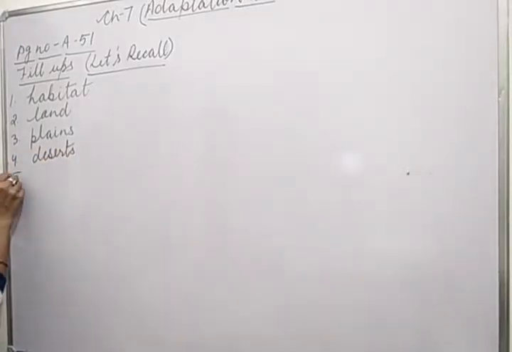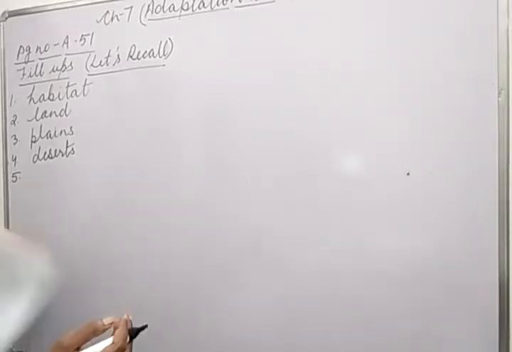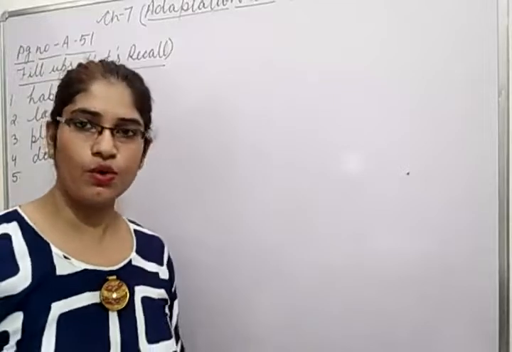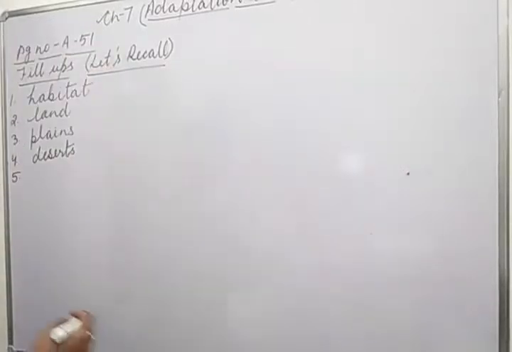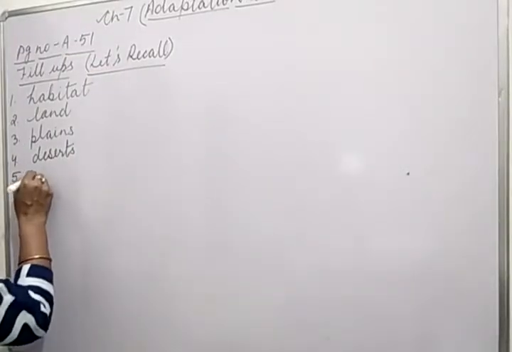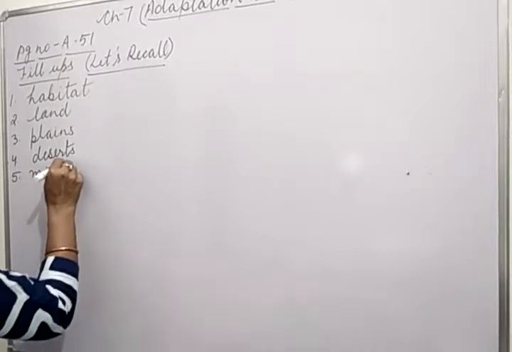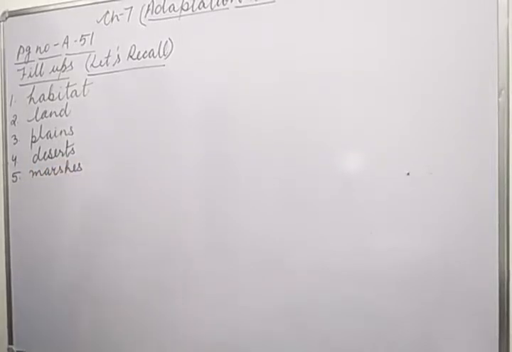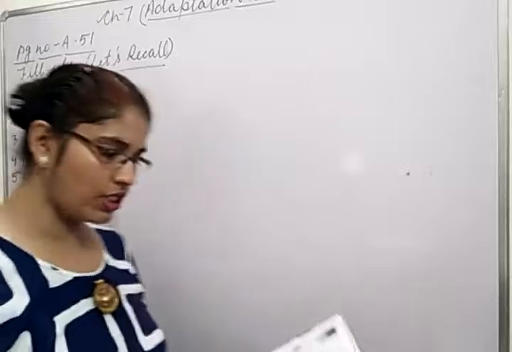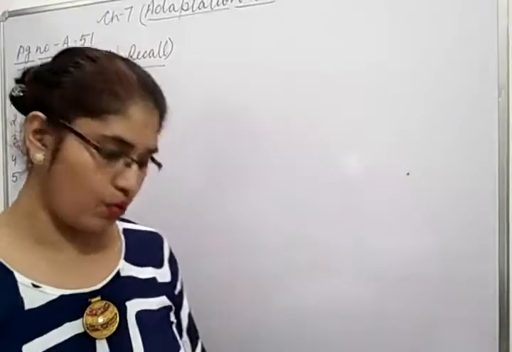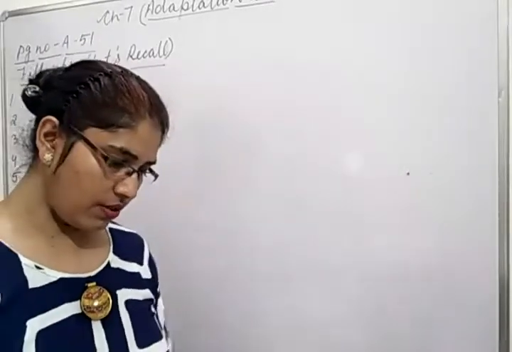Okay, the fifth question is, mangrove trees grow in dash. Are they growing in marshes? Are they growing in the ocean? So they are growing in marshes. You have to write down the spelling of marshes: M-A-R-S-H-E-S. You have to take it and write it in the blank also. Both things you have to do, children.